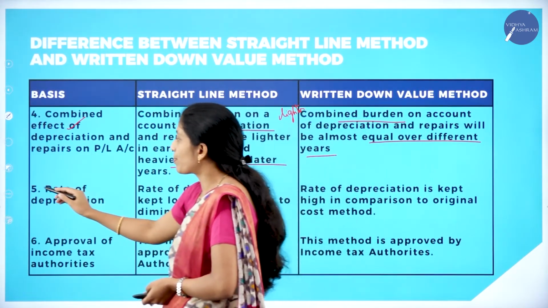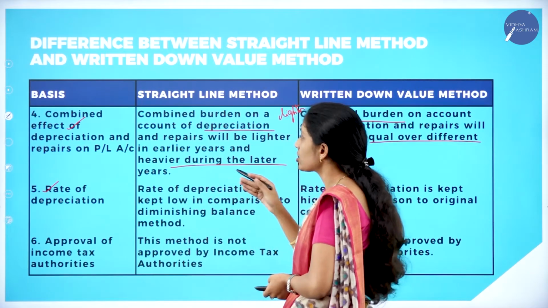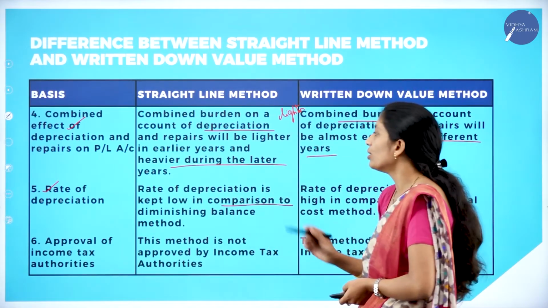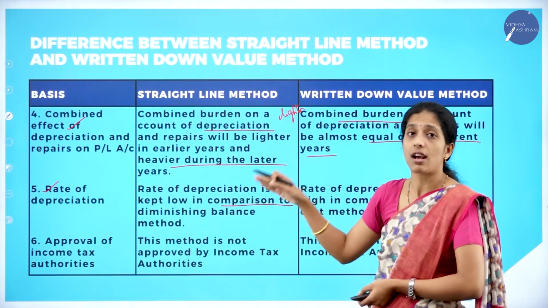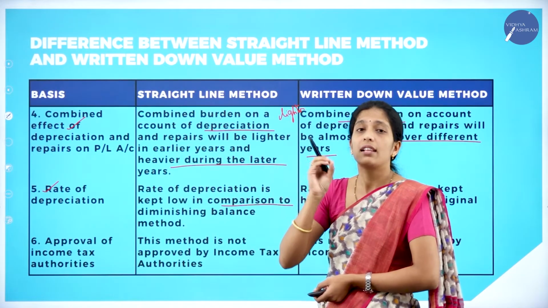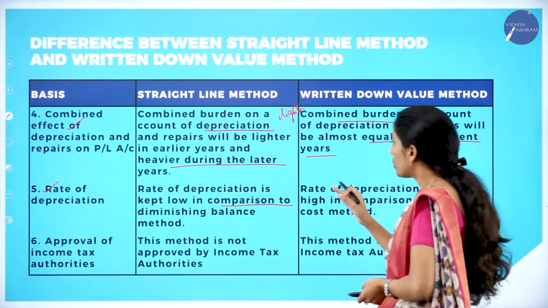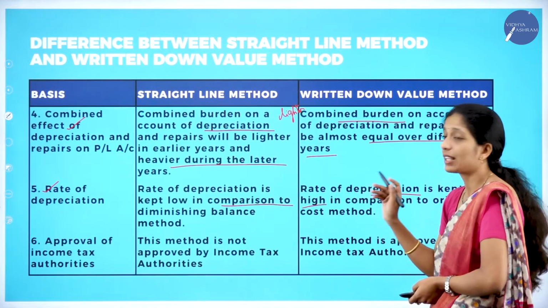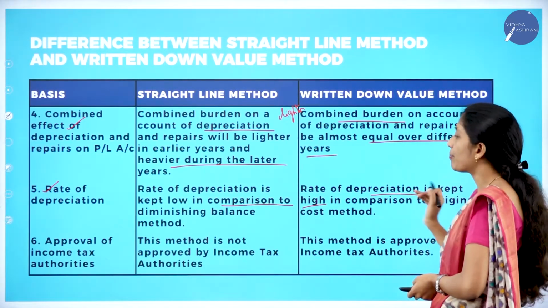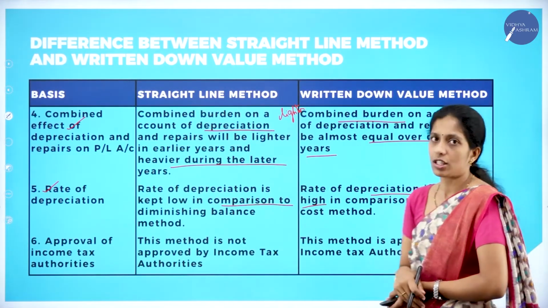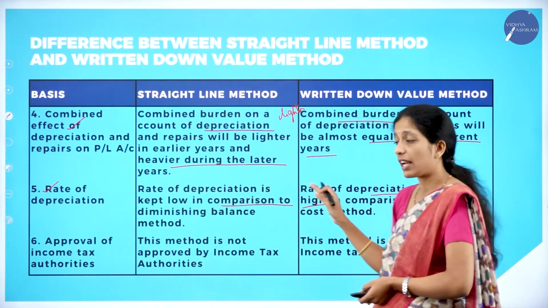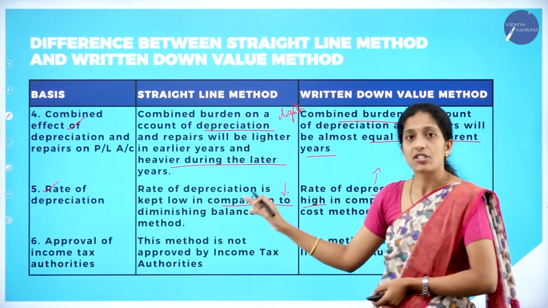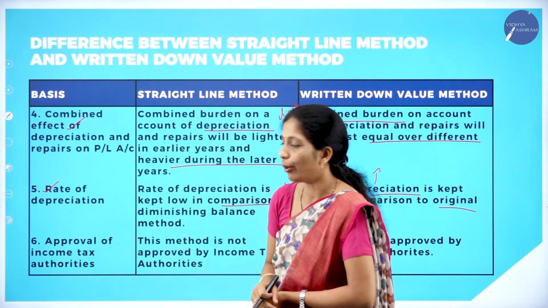Next one, rate of depreciation. So what is the rate of depreciation under straight line method? The rate of depreciation is kept low in comparison to diminishing balance method. When compared to written down value method, in straight line method the rate of depreciation is very low. But under written down value method, the rate of depreciation is kept high. So here the rate of depreciation will be high in comparison to straight line method.